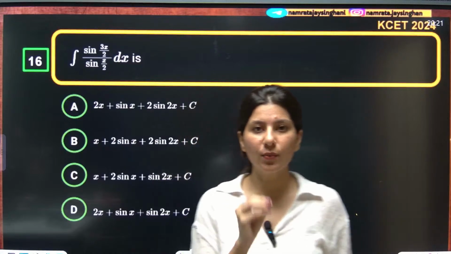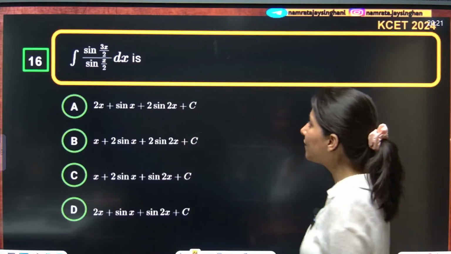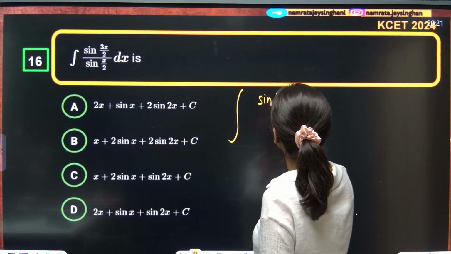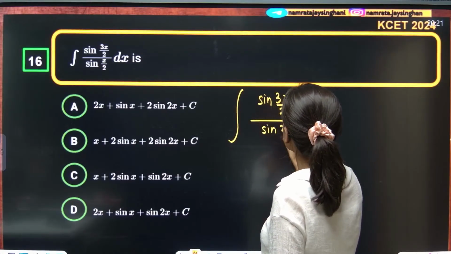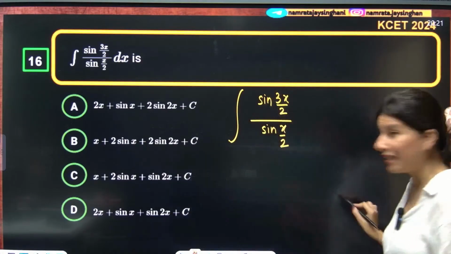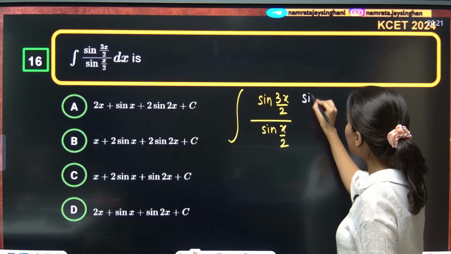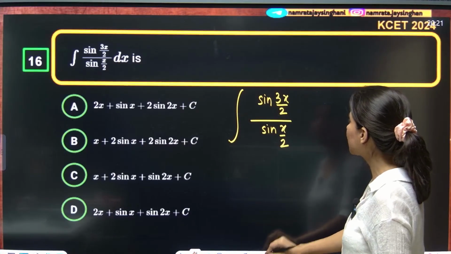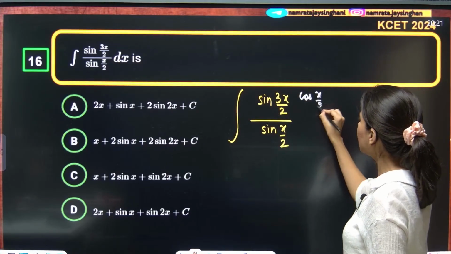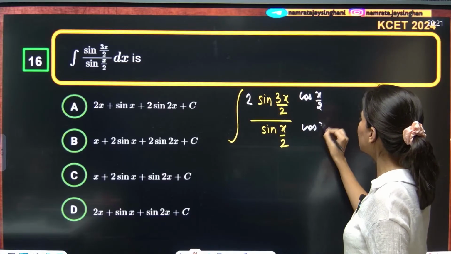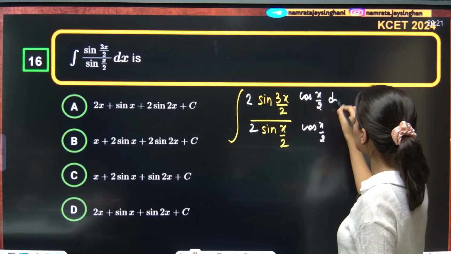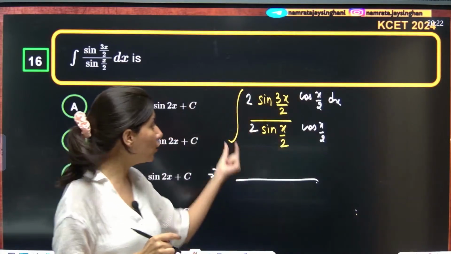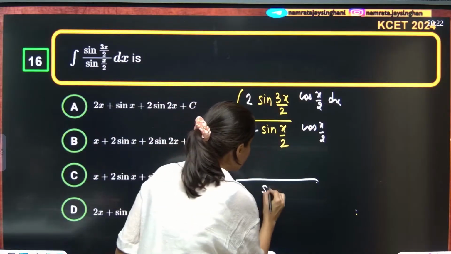Now the next question on your screen is here. Integration, KCET 2024, my dear students. Integration of sin 3x upon sin x by 2. So integration of sin 3x upon 2 upon sin x upon 2. To integrate this, understand, I am multiplying sin x by 2 with cos x by 2, with a 2. Because of the denominator I am doing that. 2 sin x by 2 cos x by 2 will become sin x.